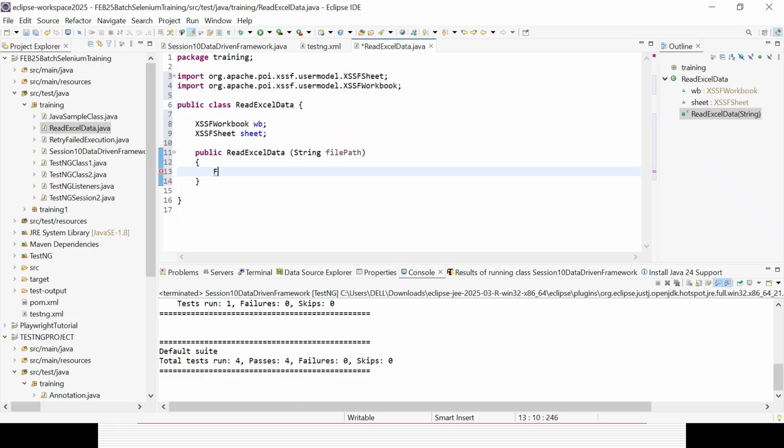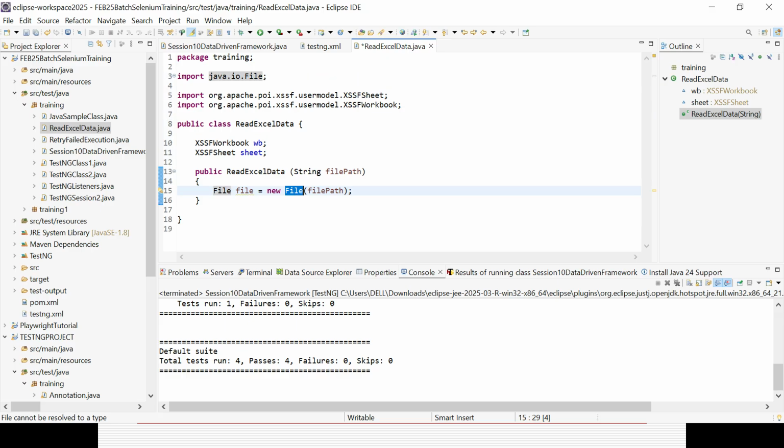So I need to call the File class. I'll create an object, File file equals new File, and here I can provide the file path. That is the way I can create the File class object. Now you could see an error message coming. You need to import that from Java, and it will work.